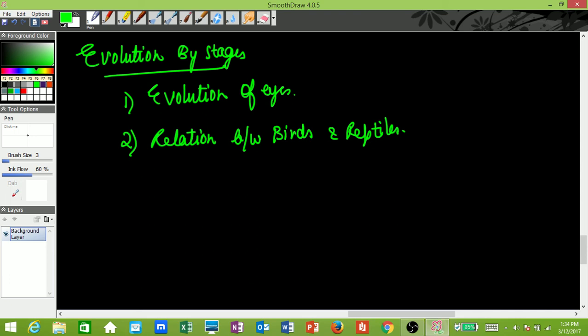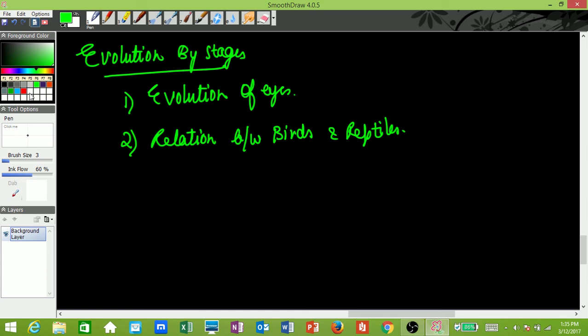In this case you just need to talk about feathers and wings. Okay, how they developed their feathers for flight, and some reptiles also had the ability to fly. Okay, some also had feathers. So in this way we say that birds have evolved from reptiles, and birds have evolved from dinosaurs, and dinosaurs were ultimately reptiles, hence we say they have evolved from reptiles. So the relation between birds and reptiles. It's an important question, please be clear with this. Okay, that's evolution by stages.